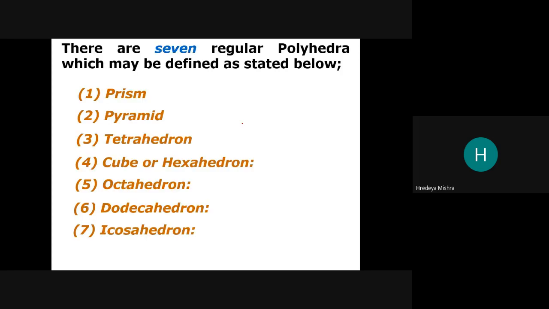So these are the 7 types of polyhedra. We will discuss one by one what they are.